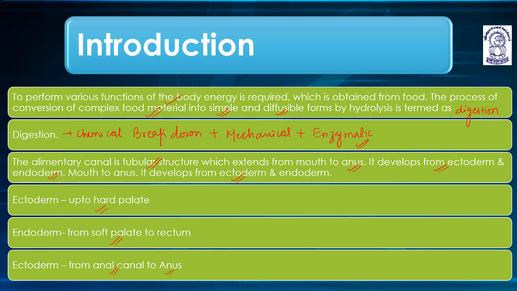Till the hard palate, it is ectodermal in origin. Teeth are ectomesodermal in origin. From the soft palate to the rectum, it is endodermal in origin, and from the anal canal to the anus, it is again ectodermal in origin. So the alimentary canal comprises the following parts.